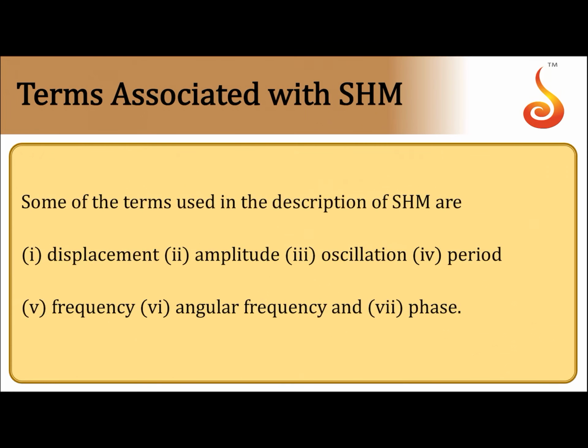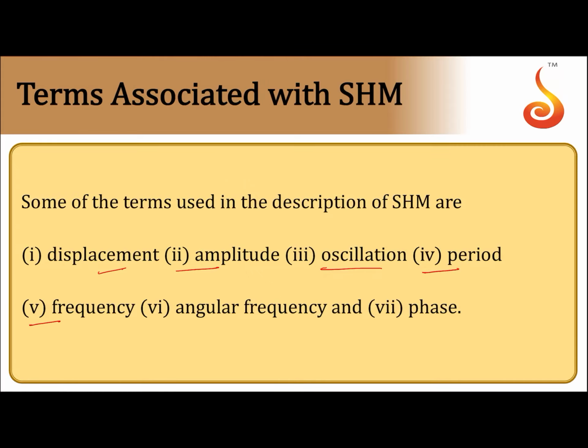So coming to terms associated with simple harmonic motion. First one is oscillation. Then displacement, which is always measured from the mean position, and amplitude, which is the maximum displacement of the body from the mean position on either side. Then period of motion, it is the definite time interval after which the motion repeats itself.